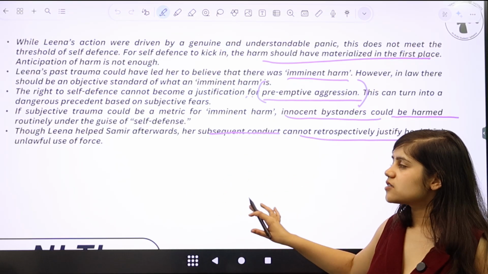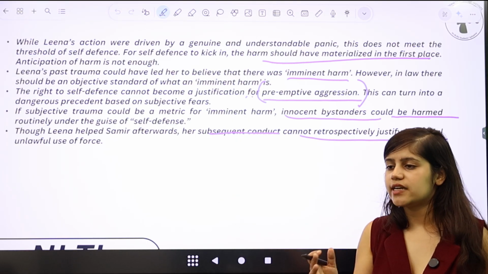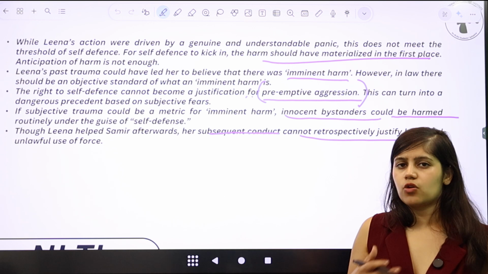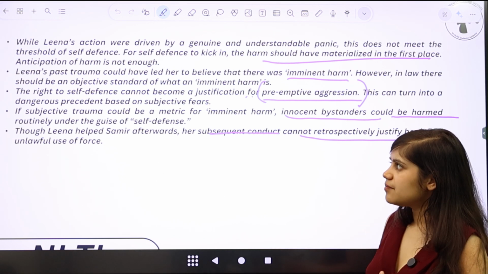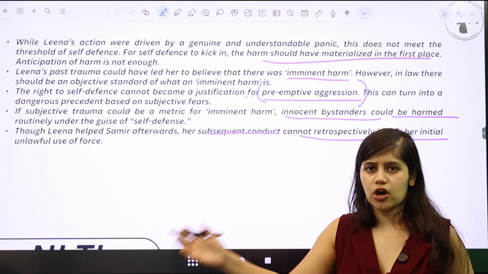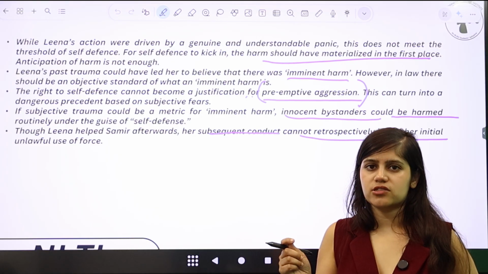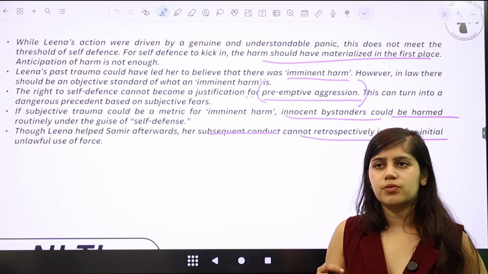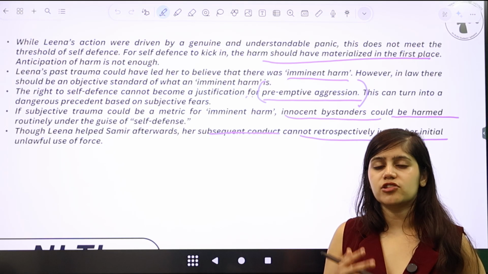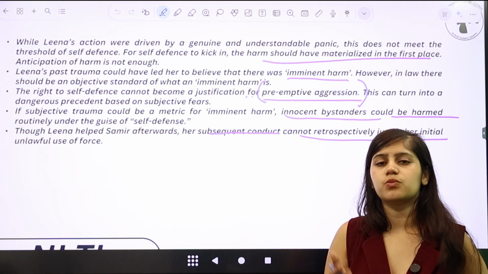This is how you write an answer, because you bring in all aspects of the answer into the question. You don't isolate different arguments just based on what suits your answer the best. You have to treat the entire question in entirety. In the same breath, I would say that even if you say that Leena is not responsible, how can you frame that kind of a question? You can analyze that question in the way that law needs to have standards which are cognizant of the country we live in, the city we live in, the gender that I belong to, and the kind of experiences that women in general have within that city and within that country.